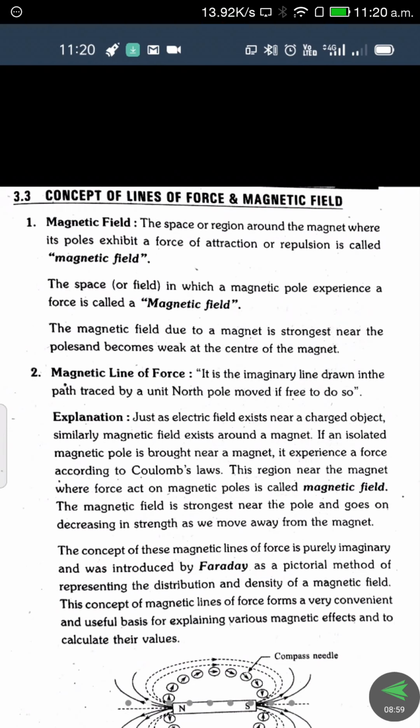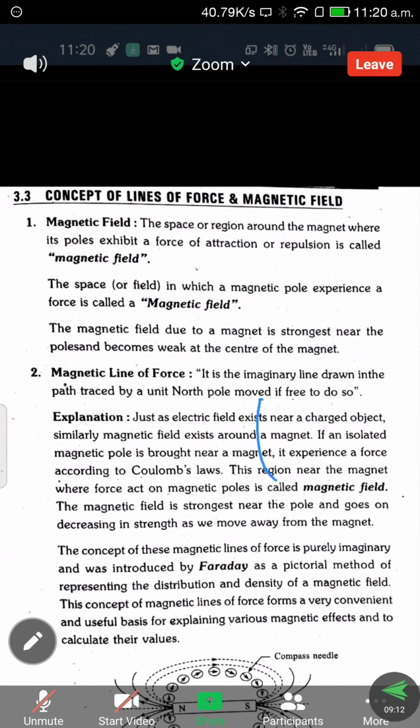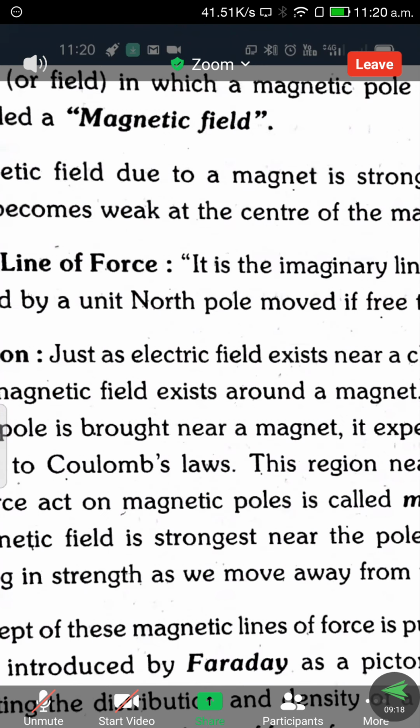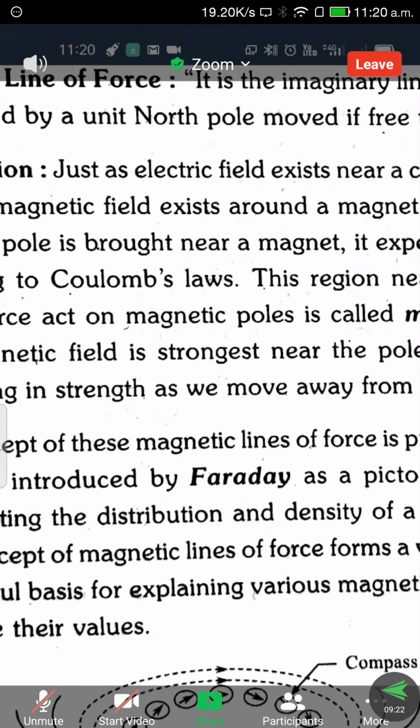So that is why we call them imaginary, just imaginary. But practically they are present. How can we discover that magnetic lines are available? This is by an experiment we conducted. You can see here, in this diagram, north and south pole means we are taking a bar magnet.